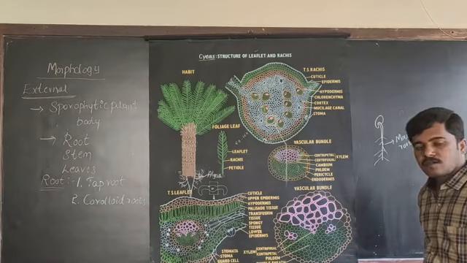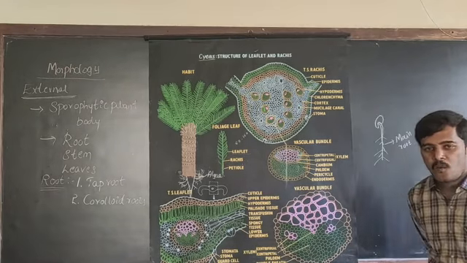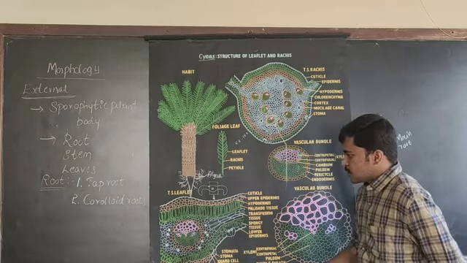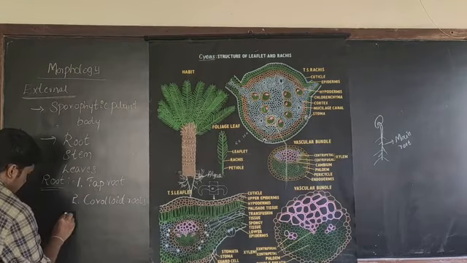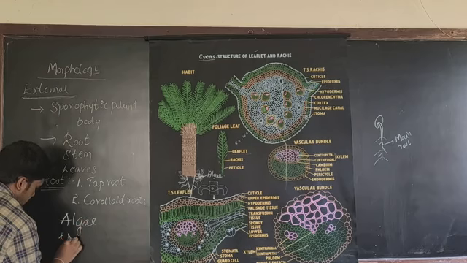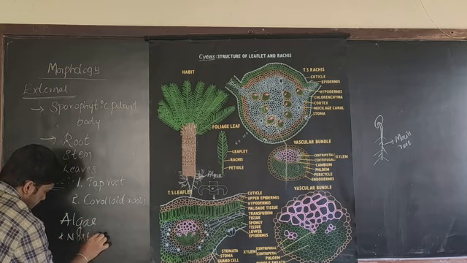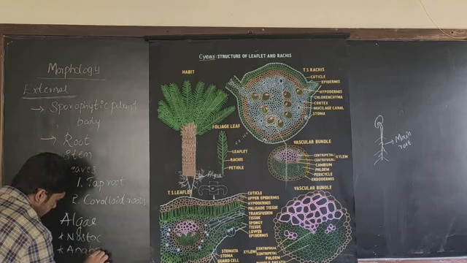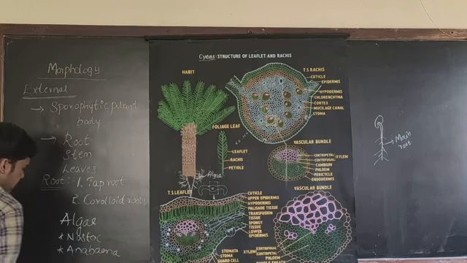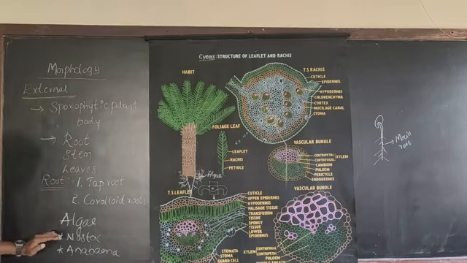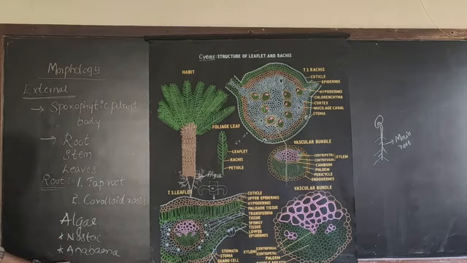But in the later stage of development, algae like nostoc and Anabaena get into this taproot system.